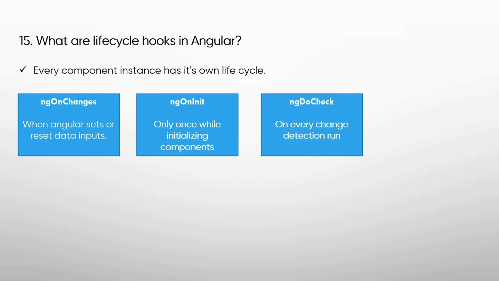Next is ngDoCheck. This hook will be called on every change detection run and after ngOnInit on the first run. We can use it to detect and act upon the changes that Angular can't detect.